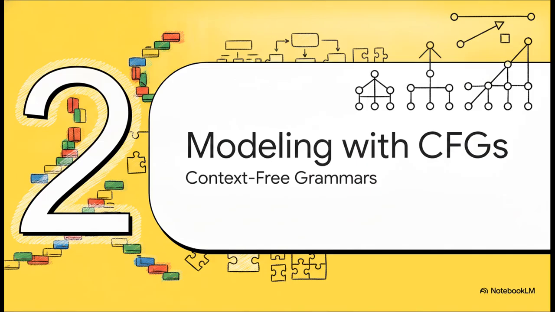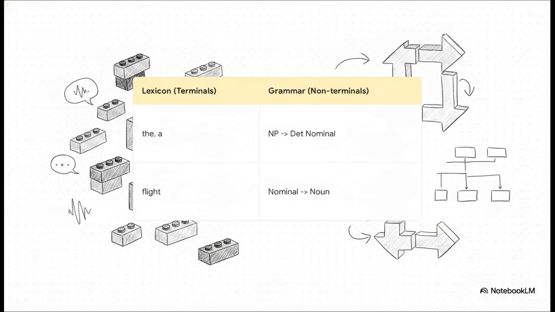Which brings us to Section 2, modeling rules with CFGs. Okay, so with our Lego bricks defined, we need a way to formally write down the rules for how they connect. This is exactly where we start translating abstract linguistics into concrete computer science. We can cleanly divide a language into a lexicon of terminal words and grammar rules made up of non-terminal categories. On one side, in the lexicon, you've got your actual spoken words, terminals like "the," "a," or "flight." They are the endpoints. You can't break them down further syntactically.